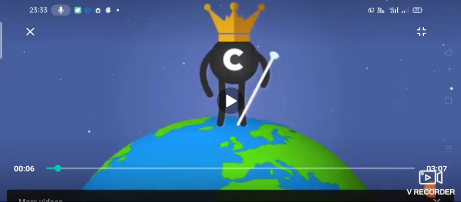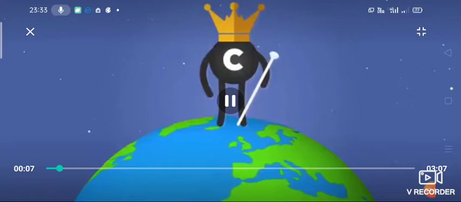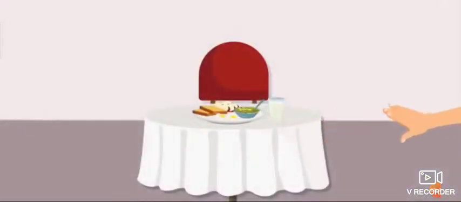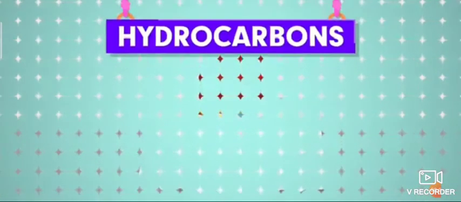But it is not like that. Carbon is present everywhere. It is present in the world around us. It is present in food items. It is present in plants and animals and other things also.